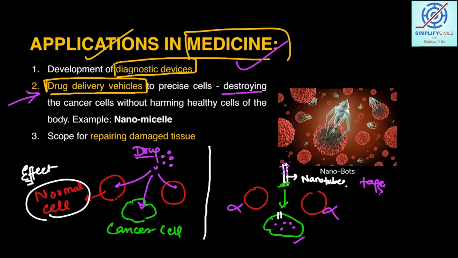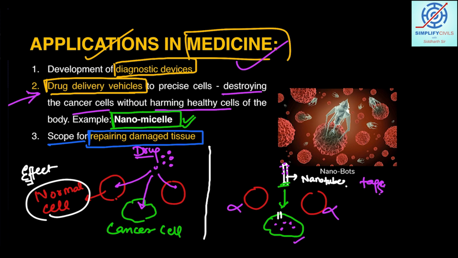It can destroy the cancer cells without harming the healthy cells. One such example is the nanomissile also. Nanomissiles, a group or mass of nanoatoms, can actually do this. These nanotubes can do this. Nanomissiles can do the delivery of targeted drugs. Another example is repairing of damaged tissue. If the tissue has been damaged, these nanoparticles can help in repairing the tissues as well.